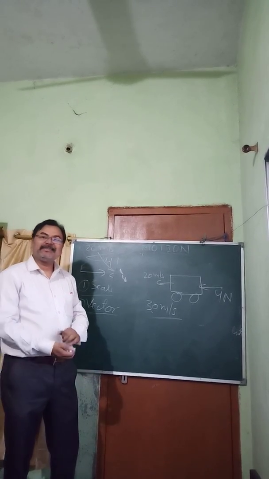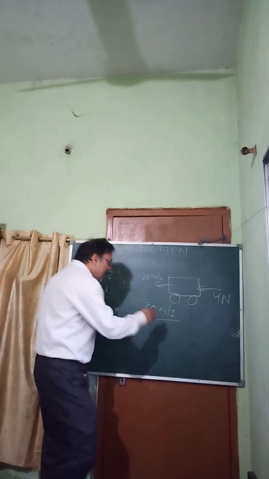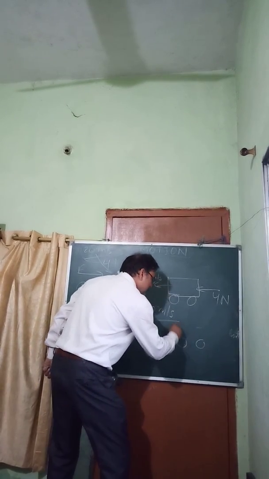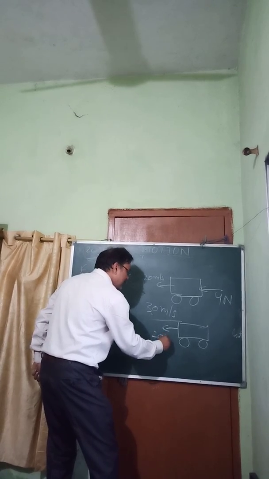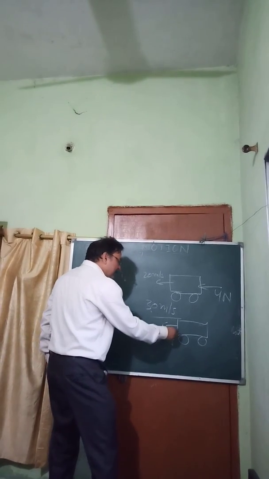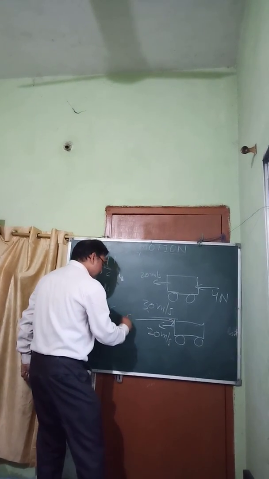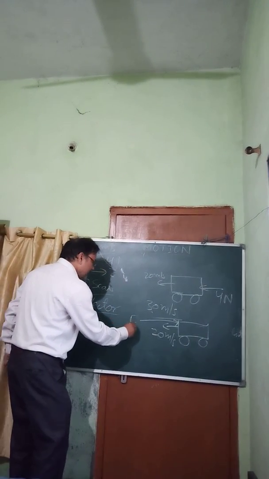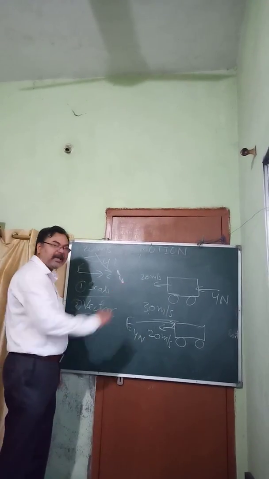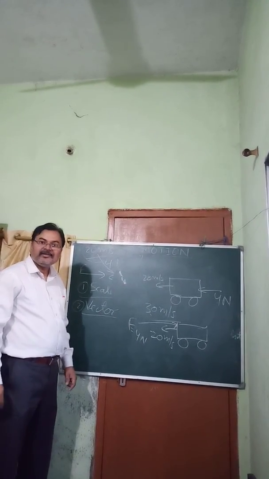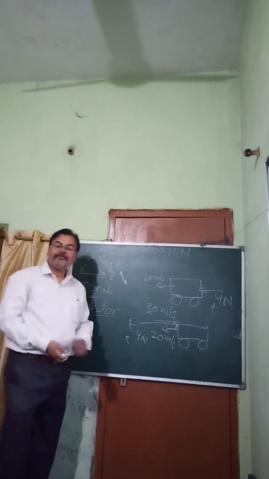So my question is that in both the cases, the cart was the same. It was moving initially with a speed of 20 meter per second. But in this case, you applied force in this direction, force equal to 4 Newton, and for the same time t you applied.